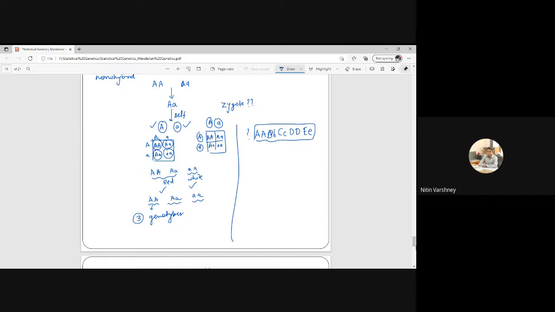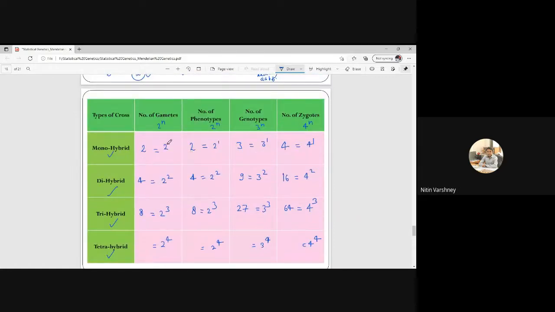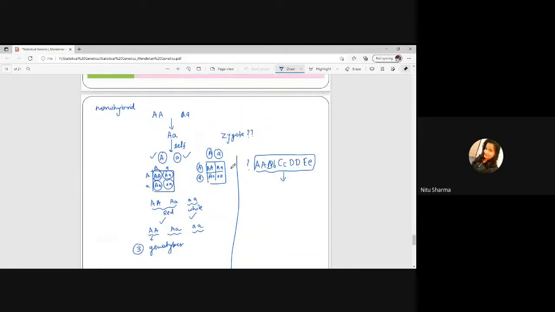Number of gametes? 2 to the power 5, that is 32. 1, 2, 3, 4, 5. Right? This will be 32. Isn't it? Is it right? No, this is not right.